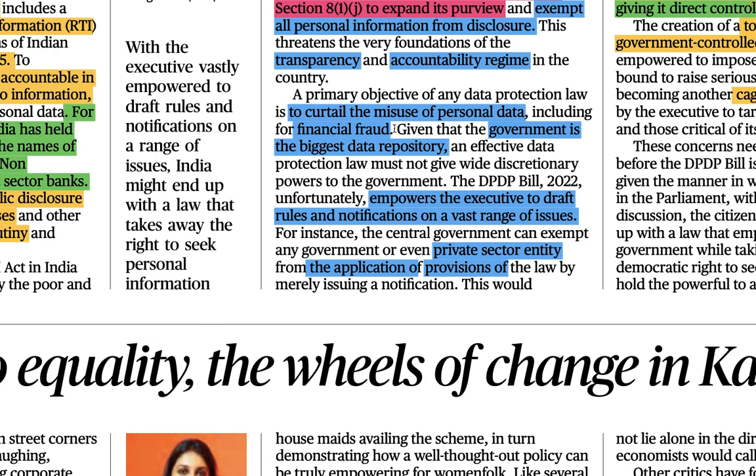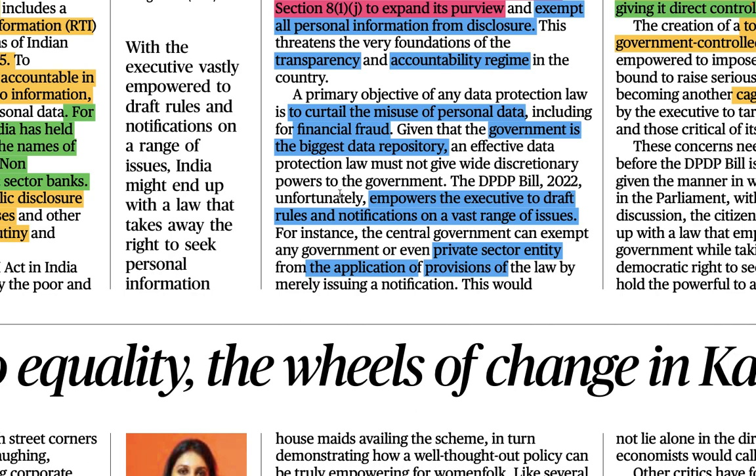means the government has a huge amount of data, and an effective data protection law must not give wide discretionary power to the government. So that means the government should not be given so many powers, मतलब discretionary means बिल्कुल मनमाने तरीके से. Discretionary powers should not be given to the government, okay?